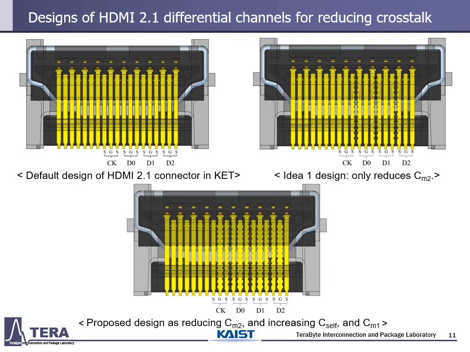Unlike the method of attaching taps to a line, the default, the ideal one and the proposed design are shown here. To reduce the vector, the ideal one only reduces CM2 using inverse taps. Inverse taps are subtracted on differential signal lines. We propose the design as reducing M2 capacitance to the nearest differential channel using I-taps, and increasing self-capacitance and M1 capacitance using taps. Taps are added on ground lines. The TDR impedance is lowered by increasing the capacitance using taps.